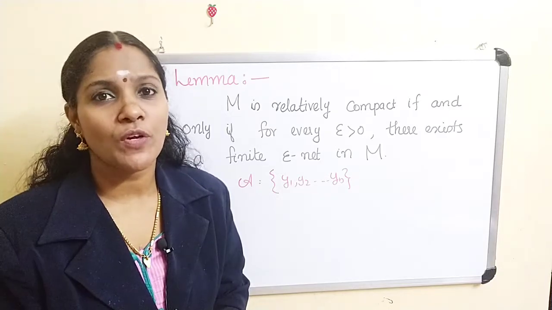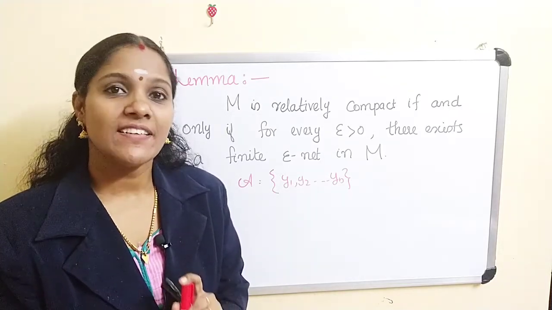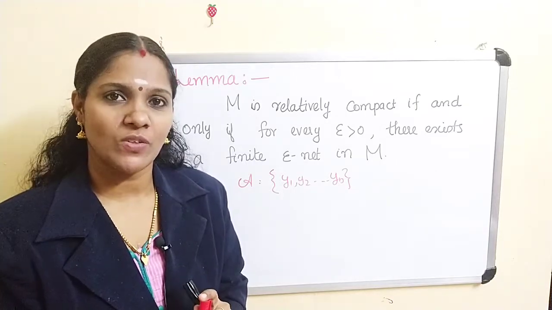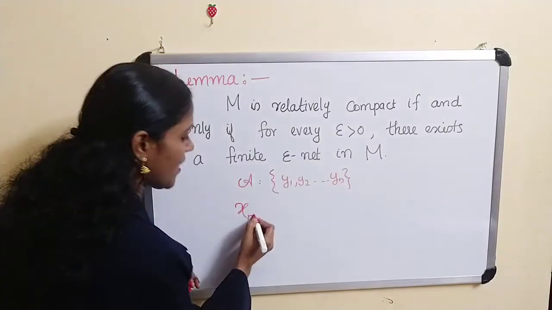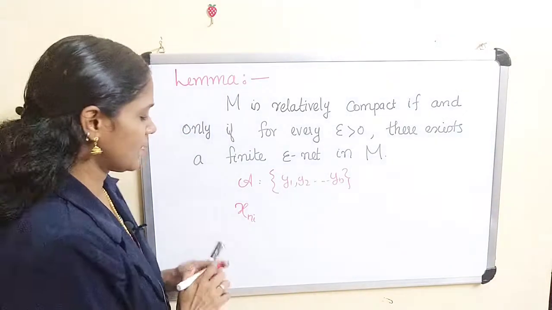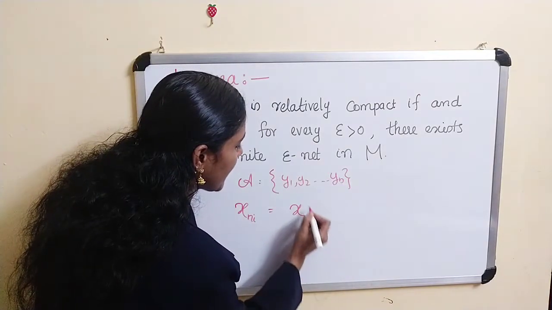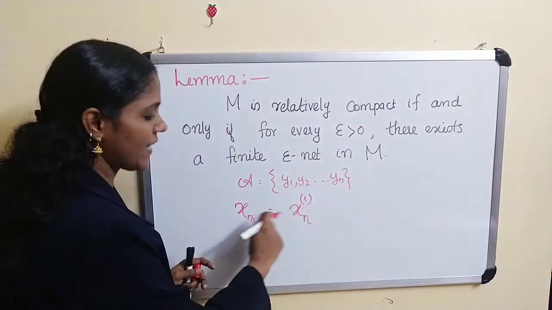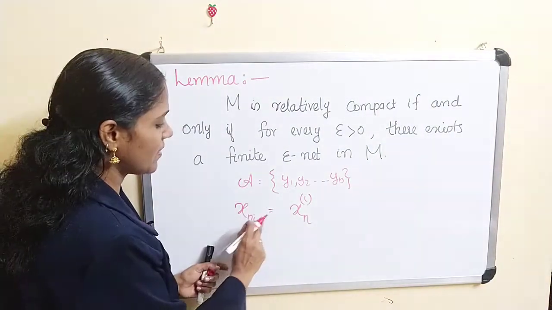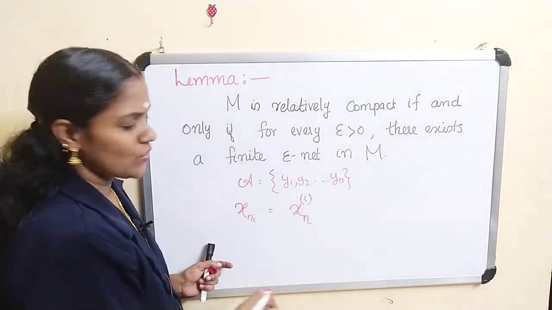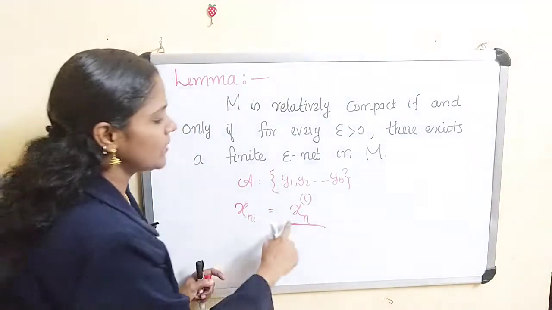Now what is the meaning of a Cauchy sequence? The definition of Cauchy sequence you already know, but what is the meaning of a Cauchy subsequence? Suppose we denote it as x_{n_i}, where i is varying. This is a subsequence of our sequence xn. Now this is Cauchy. What is the meaning of this?